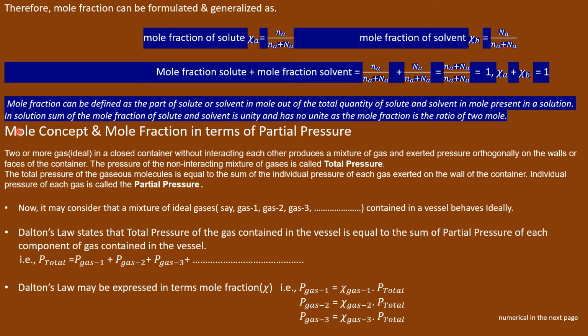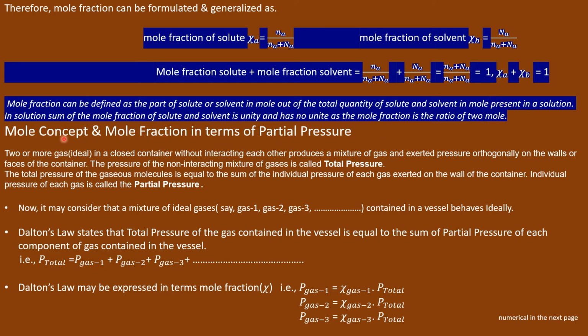And in solution, the sum of the mole fractions, that is XA and XB, is unity and has no unit, since the mole fraction bears a simple ratio of 2 moles.